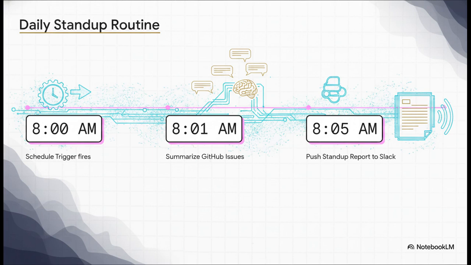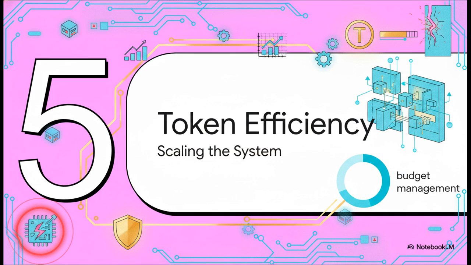Let's look at how this plays out in practice. Here is a concrete daily routine template you can totally steal. At 8 a.m., a scheduled cron trigger fires. At 8:01 a.m., this triggers your saved prompt, which instructs the AI to read the last 24 hours of GitHub issue activity. By 8:05 a.m., it automatically formats those milestones and pushes a crisp, perfectly formatted stand-up report directly to your team Slack channel. Zero manual work required. How cool is that?